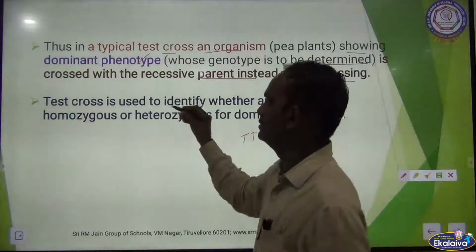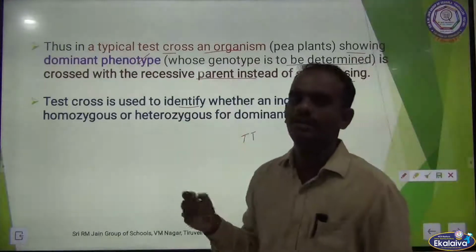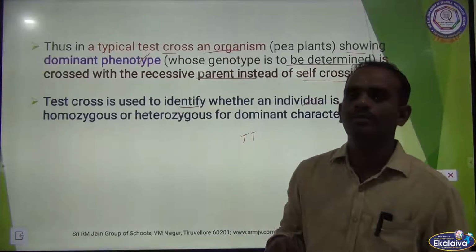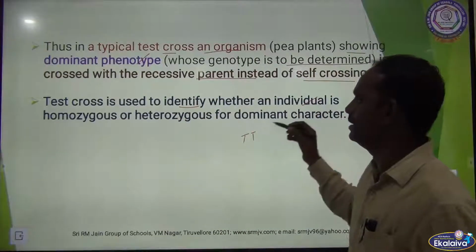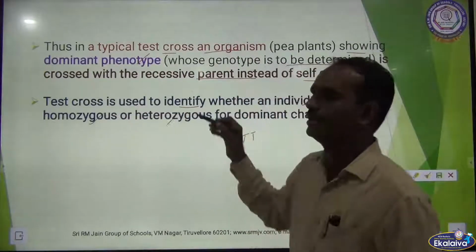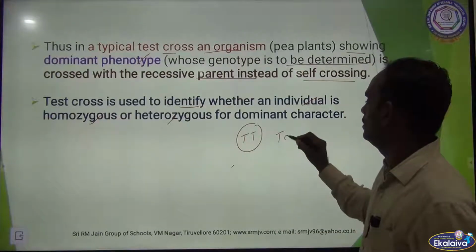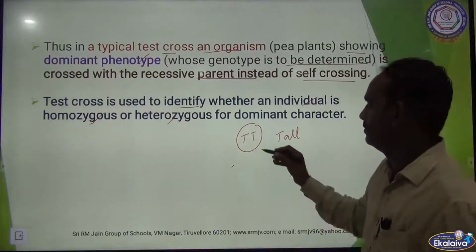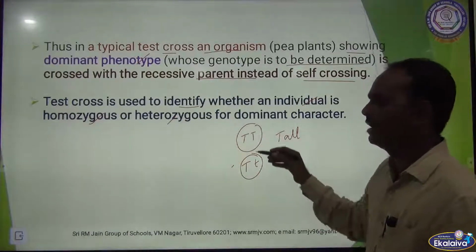The test cross is used to identify whether an individual is homozygous. Why the test cross we are conducting? Whether the individual is homozygous or heterozygous for dominant character. Tall is the dominant character.